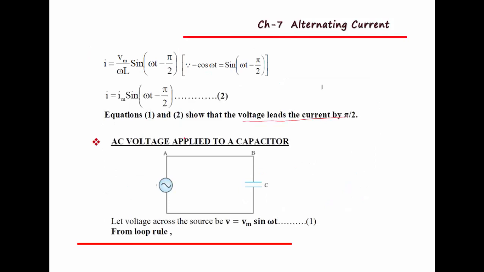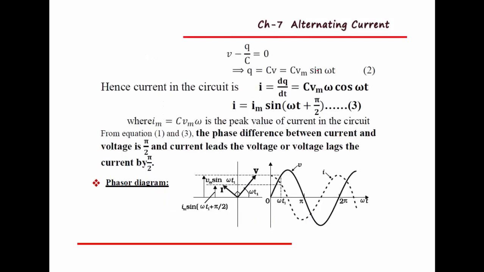Then third one, AC voltage applied to a capacitor. When AC voltage is applied to a capacitor, we have the equation V equal to V naught sin omega t. This is the voltage across the capacitor, and we can use Kirchhoff's rule here, that is V minus Q by C equal to 0. Finally we get the third equation, I equal to Im sin(omega t plus pi by 2).